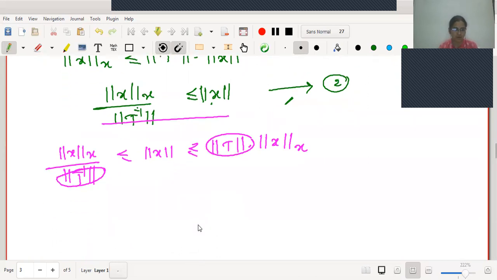Therefore, if I call both these positive values small m and capital M, what can I write? This is m norm X of x is less than or equal to the new norm of x, which is less than or equal to capital M norm X of x. Therefore, what are my constants?